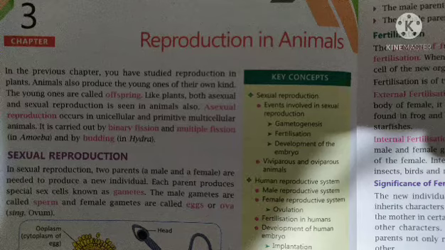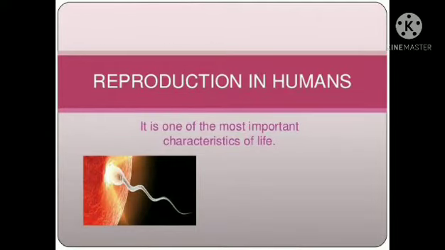So, dear students, from this video, we are going to study a new chapter, that is reproduction in animals. Basically, in this chapter, you will study the reproduction process in humans. So, let us first of all know what is reproduction. It is the most important characteristic of life.